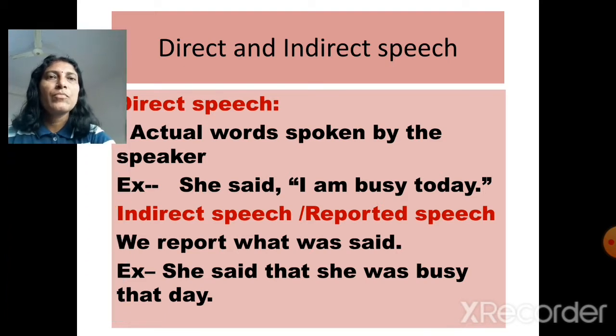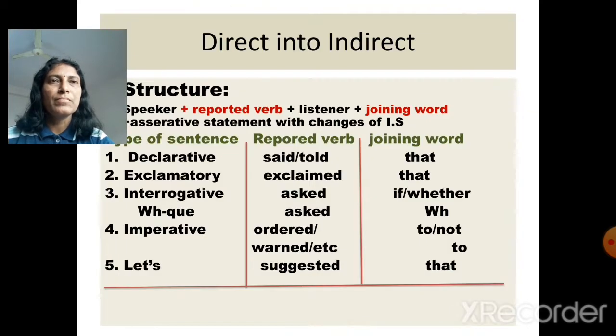In indirect speech, we report what was said. I am reporting what she said. So I will speak in this way: She said that she was busy that day. So we report what was said. Such sentences are sentences of indirect speech.